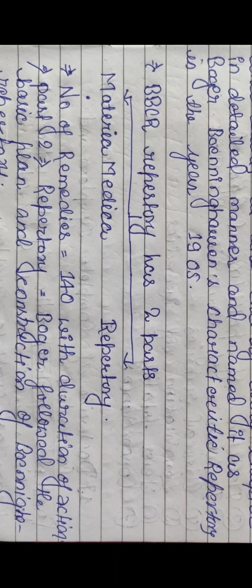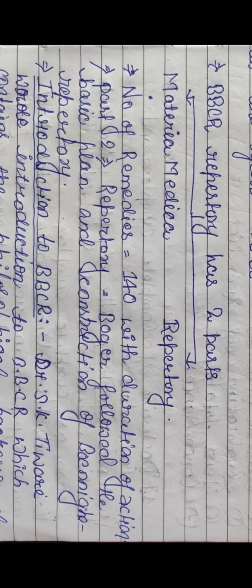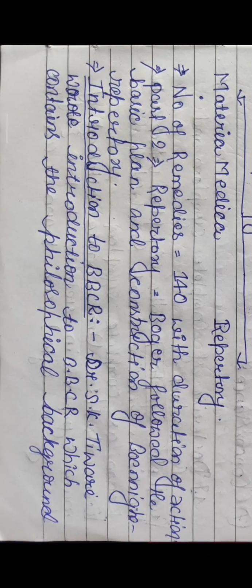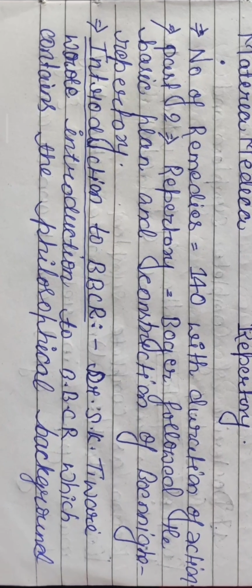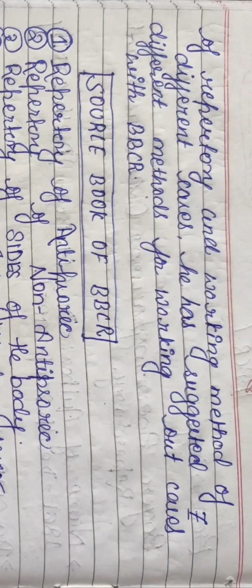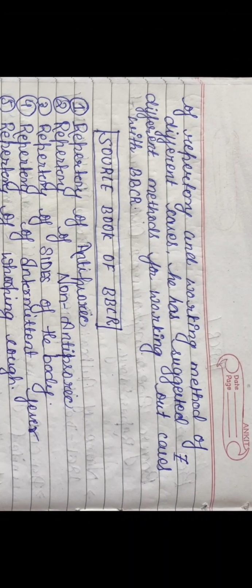The Materia Medica part has 140 remedies with their duration of action, and in the repertory part, Boger followed the same basic plan in construction as Boenninghausen's repertory. And Dr. S.K. Tiwari wrote the Introduction to BBCR, which contained the philosophical background of repertory and working method of different cases. He has suggested 7 different methods of working out a case with BBCR.